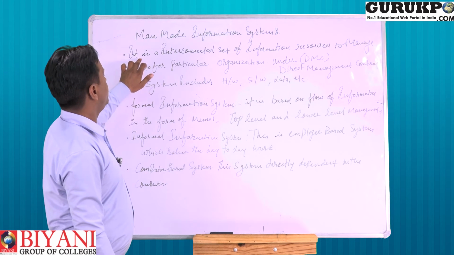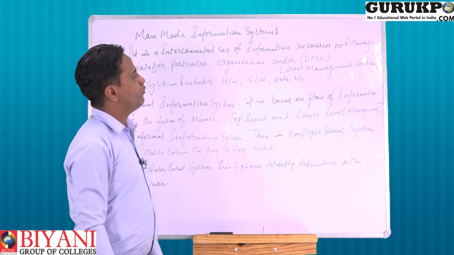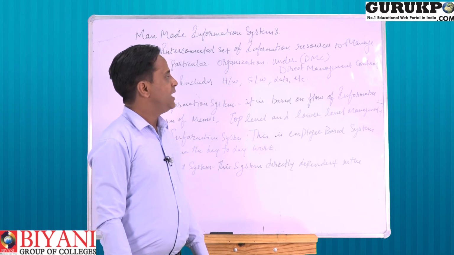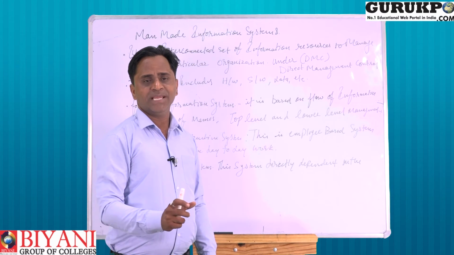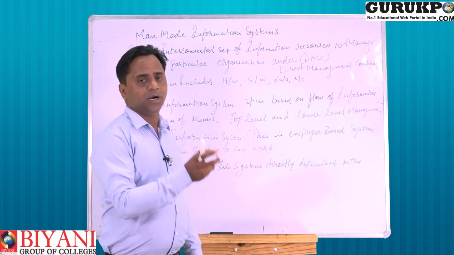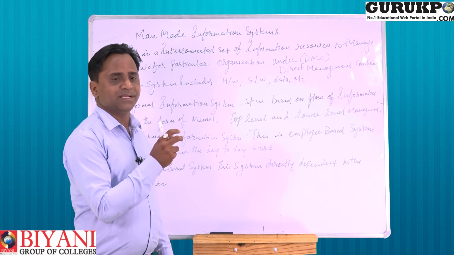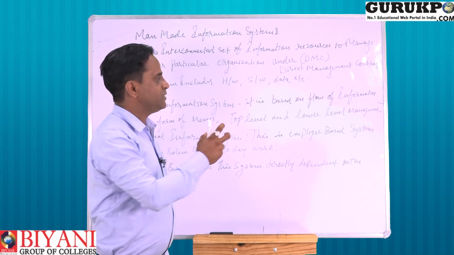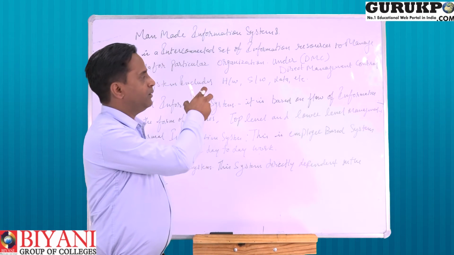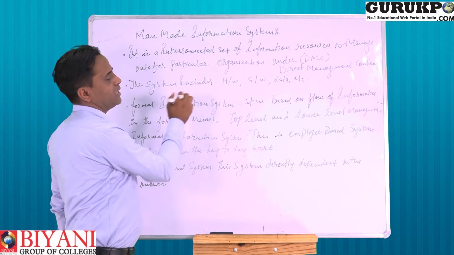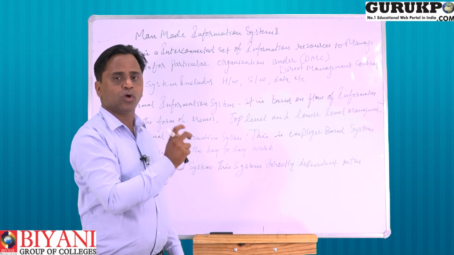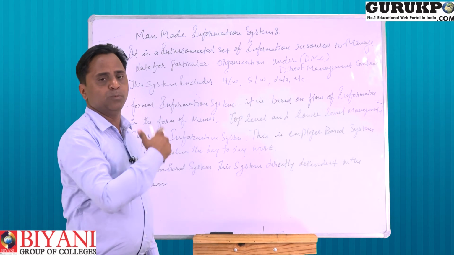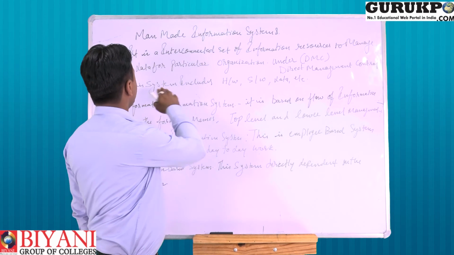A man-made system is an interconnected set of information resources to manage data for a particular organization under DMC, direct management control. It is maintained by DMC for our organization or system. It collects data from DMC and maintains it for the particular system. This system includes all parts of computer hardware, software, data, and so on. We collect data, input, and output, and use this kind of data in the system.